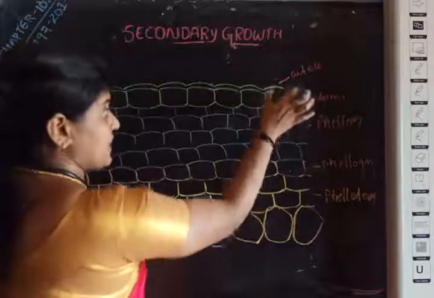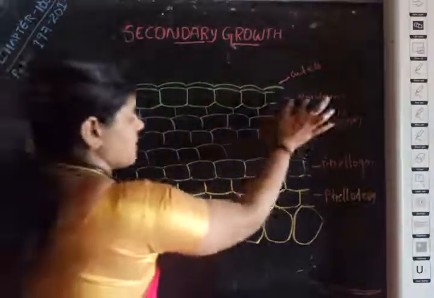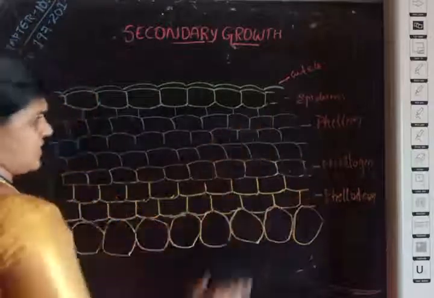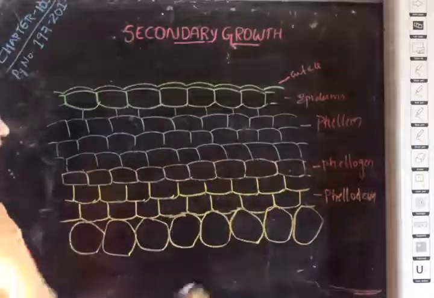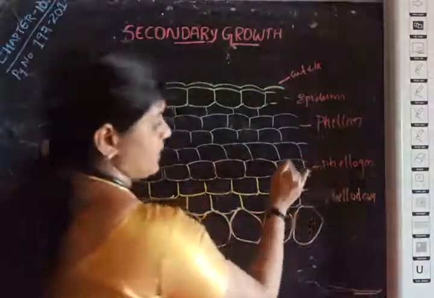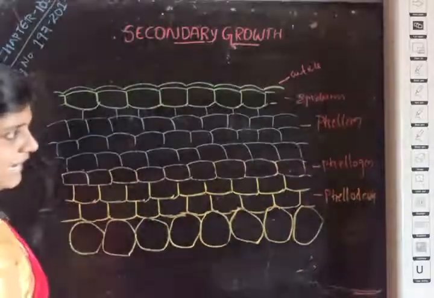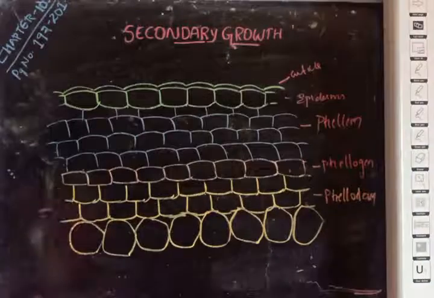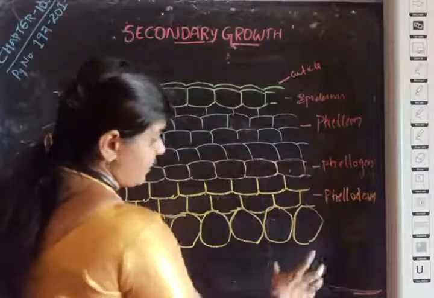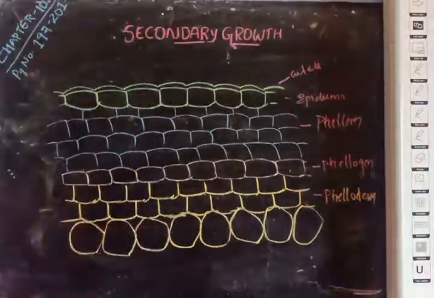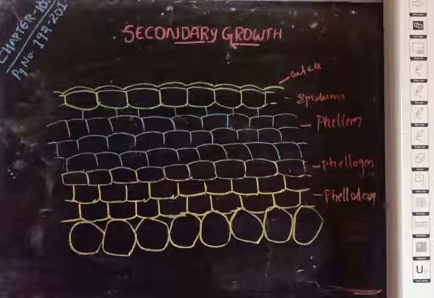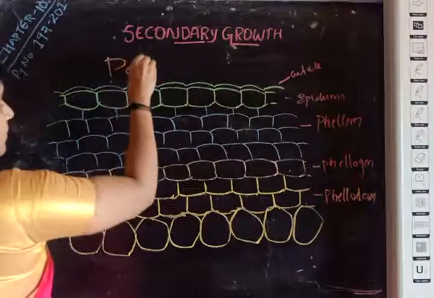These phellem replace the epidermis and act as a protective tissue, and the phellogen may differentiate cells towards the inside, called phelloderm, or secondary cortex. These secondary cortex are simply living parenchyma cells. Okay, and this is simply about periderm.